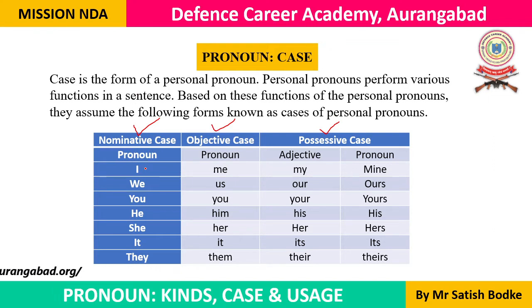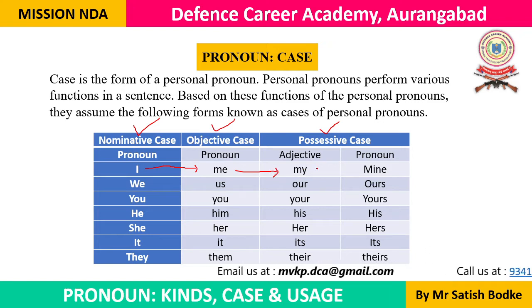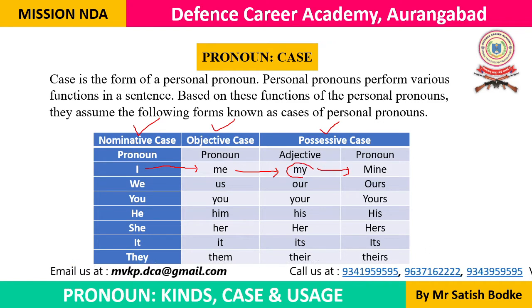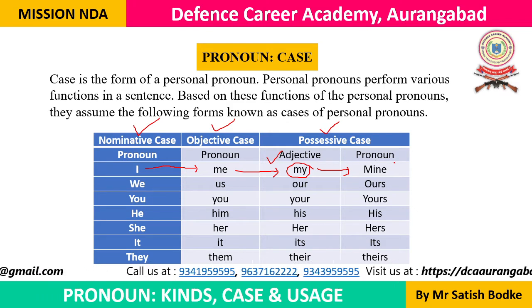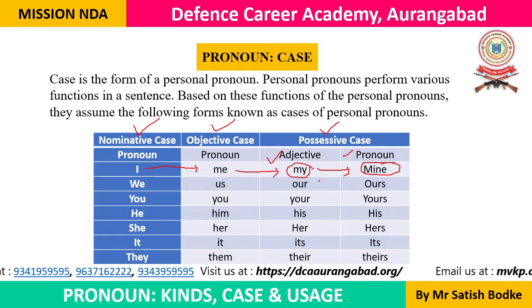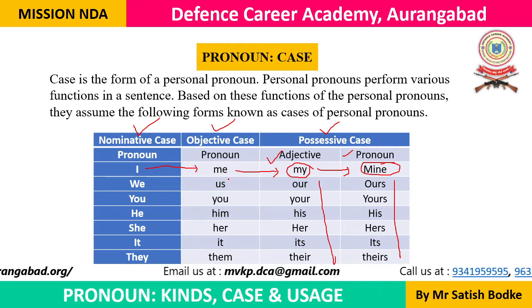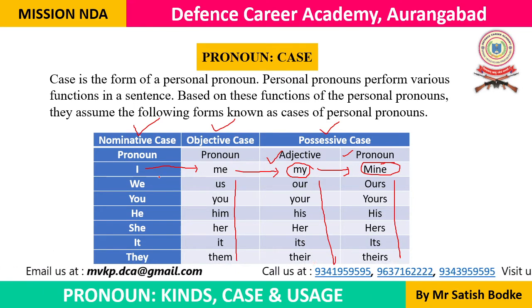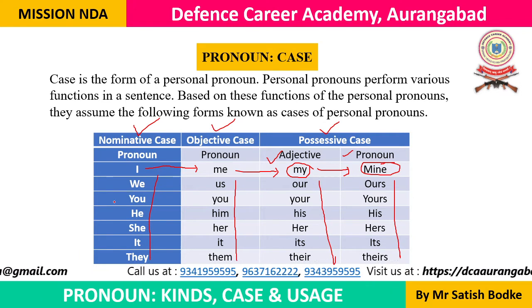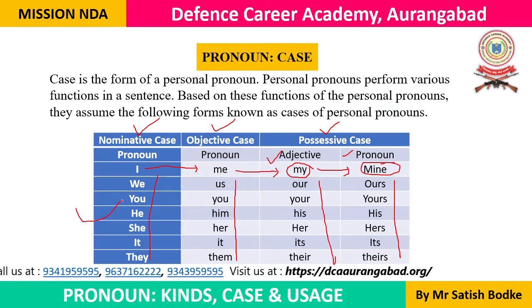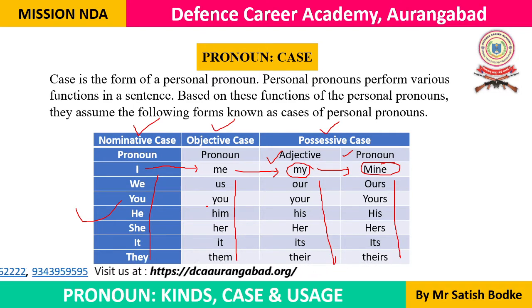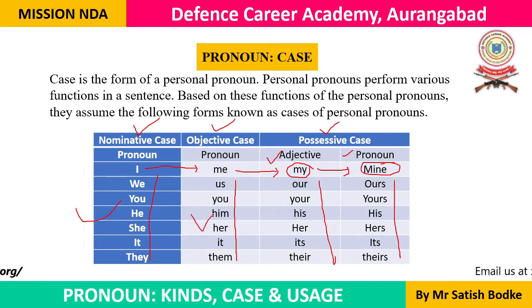I is the nominative case, its objective case is me, its possessive cases are my and mine. This one is an adjective, and this one is a pronoun. All these are the possessive adjectives, and all these are the possessive pronouns. All these are the objective cases, all these are the subjective or nominative cases. The nominative case of a pronoun is used when we are using that pronoun as the subject of the verb, and when we are using a pronoun as the object of a verb, we use the objective case of that pronoun.